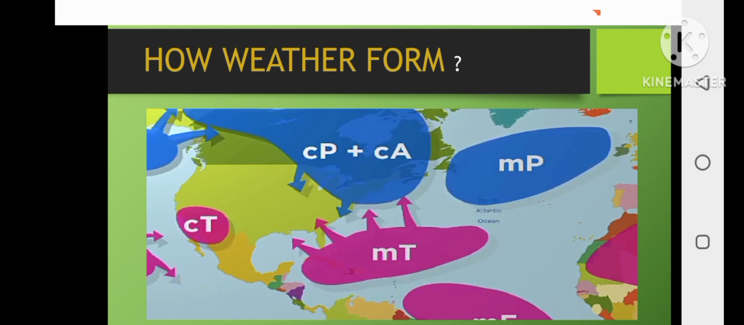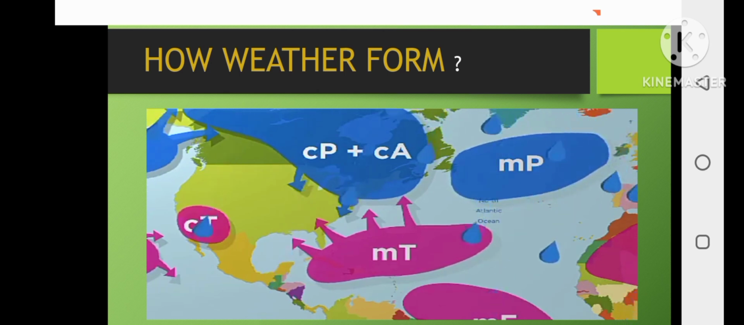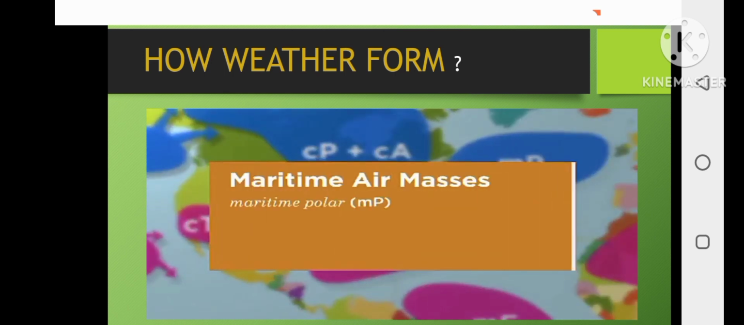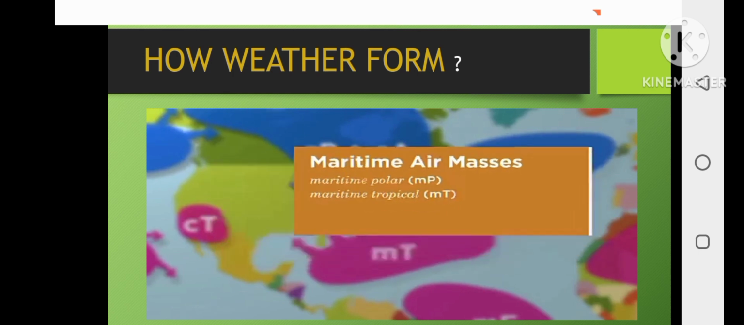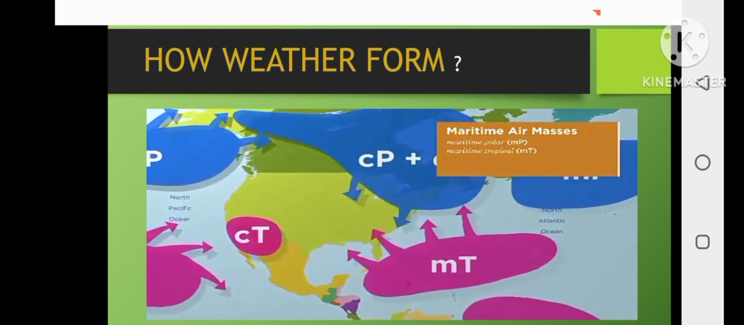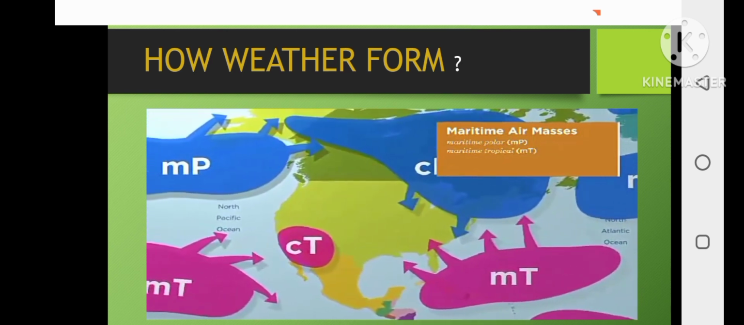Since these air masses originate over the water, they are full of moisture. They often carry precipitation when they move into an area. The two types of maritime air masses are maritime polar and maritime tropical. Maritime polar air masses are cold and moist, while maritime tropical masses are warm and moist.